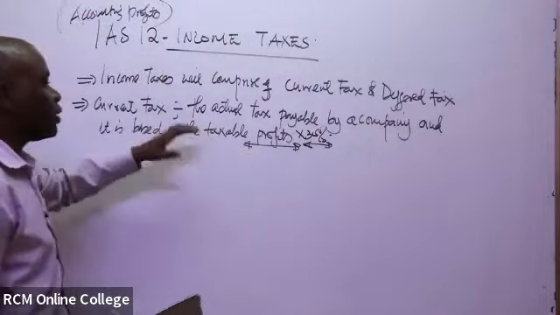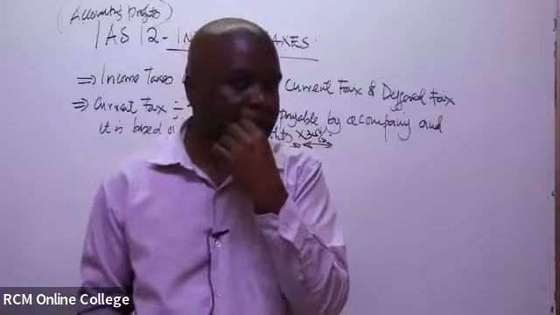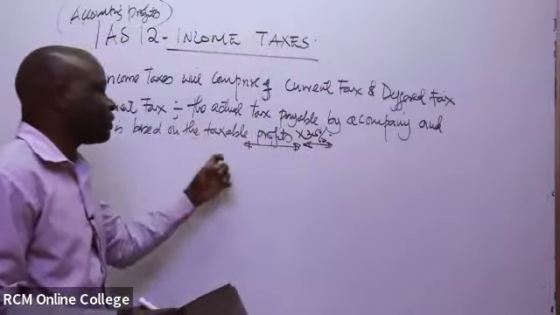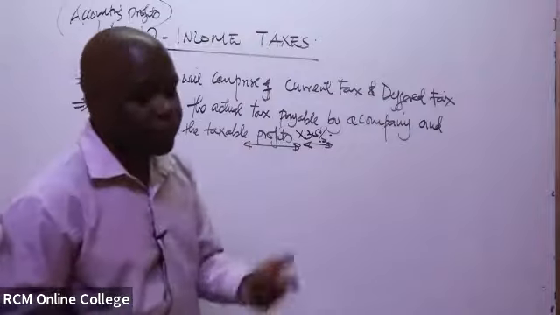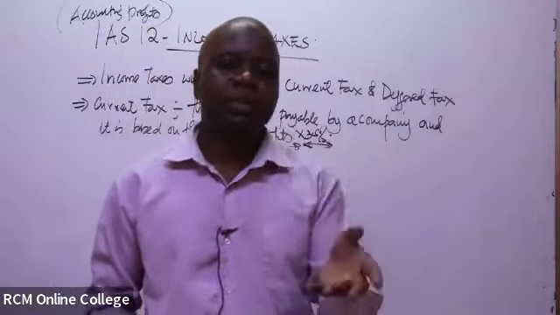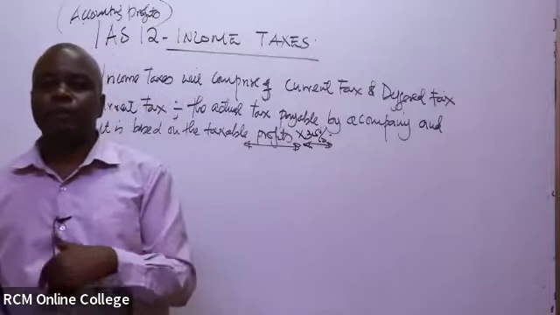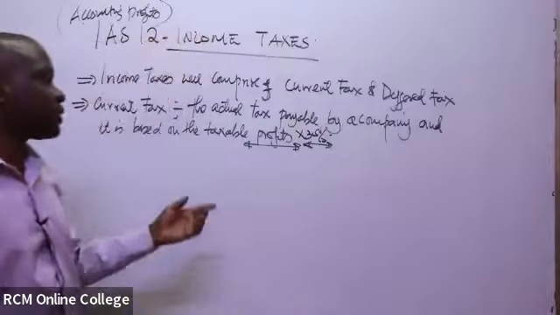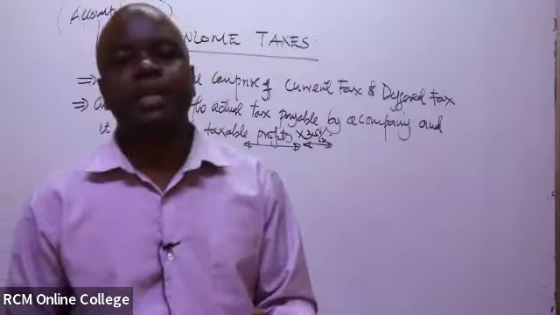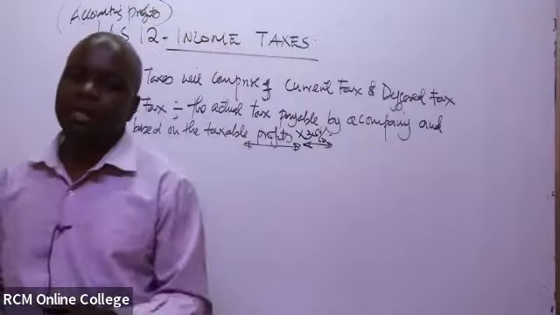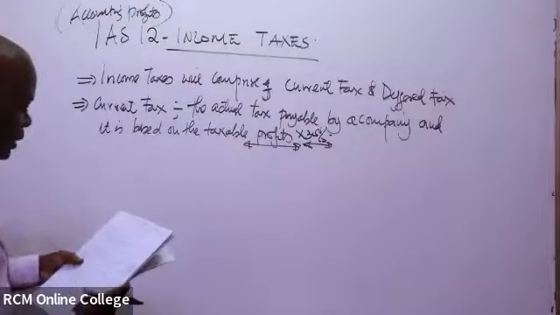One of the things I'm saying will have to be added back is depreciation. It is not an allowable expense when determining profits to be taxed. But of course, you've been used to it in financial accounting: when you are preparing the income statement, depreciation on a motor vehicle is something you reduce. But on the taxable profit, what you'll consider is what we call wear and tear. That is as per the requirements of the taxman, Kenya Revenue Authority, or the relevant statute laws.